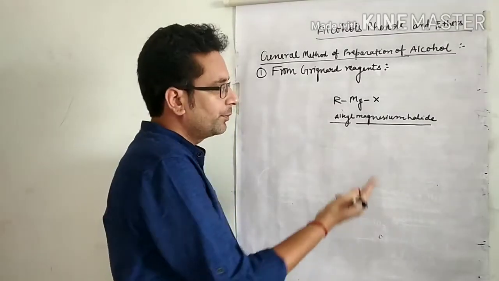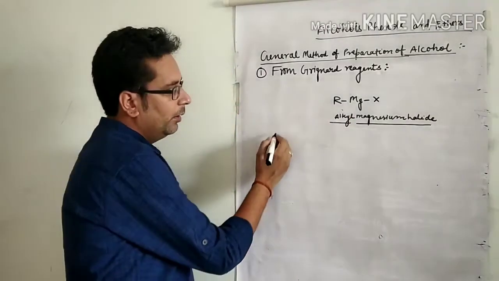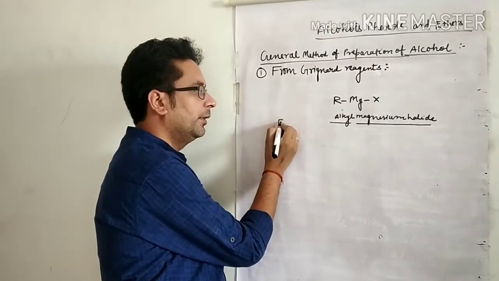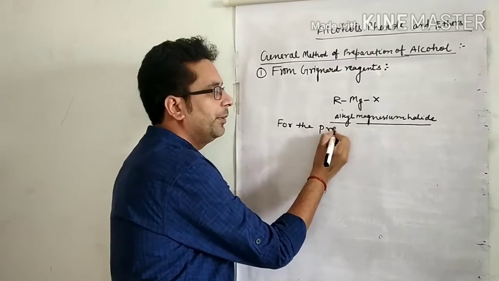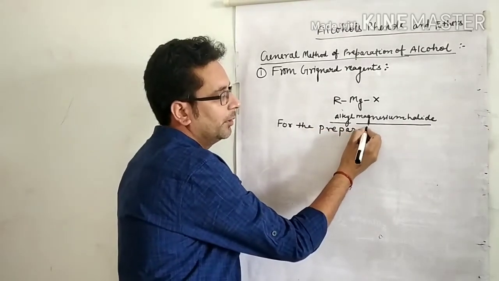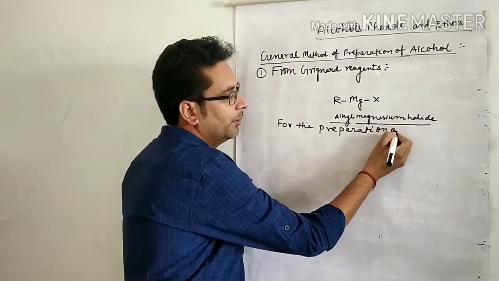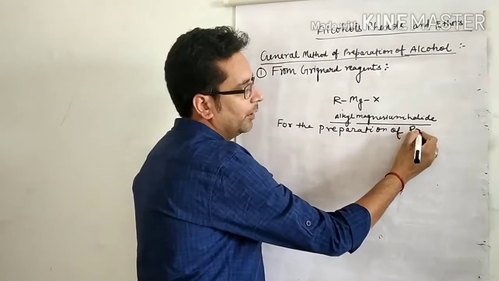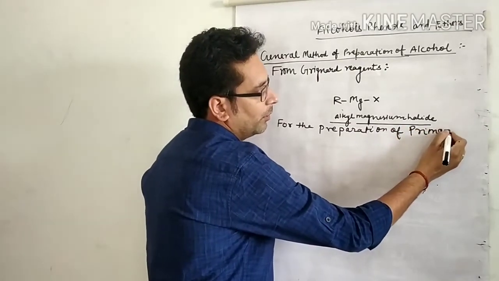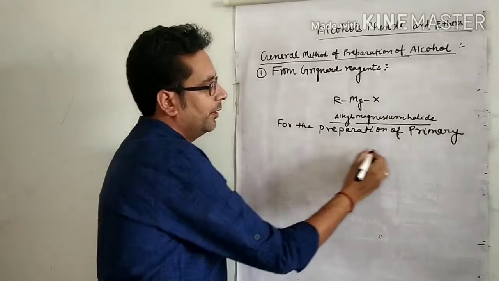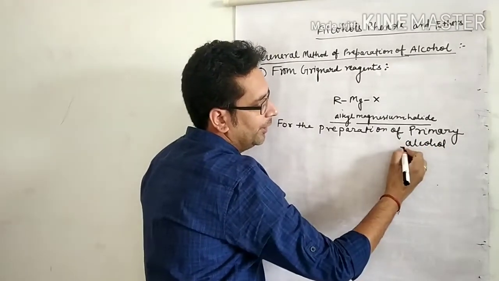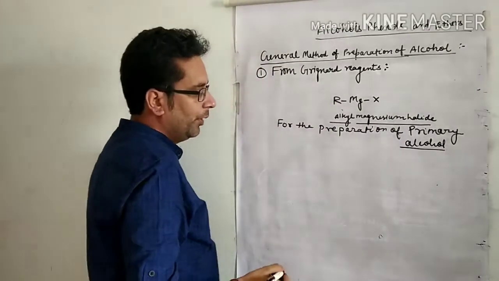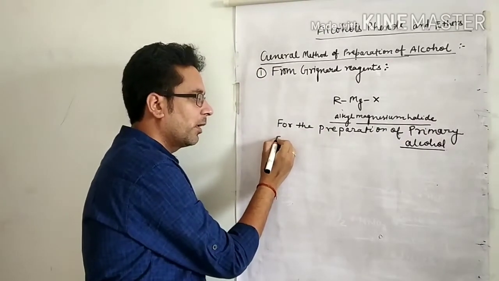So look here, for the preparation of primary alcohol, that means 1 degree alcohol, we take formaldehyde.